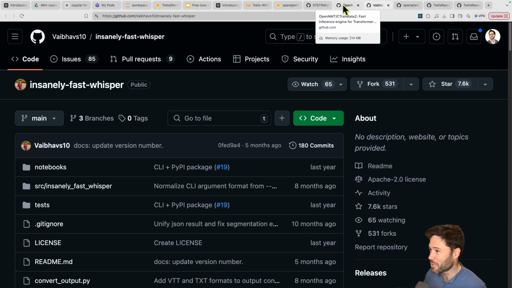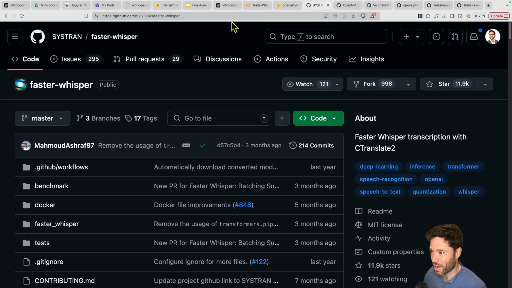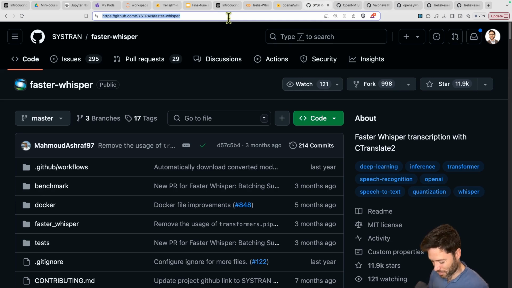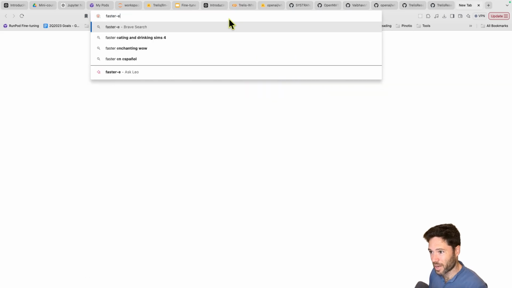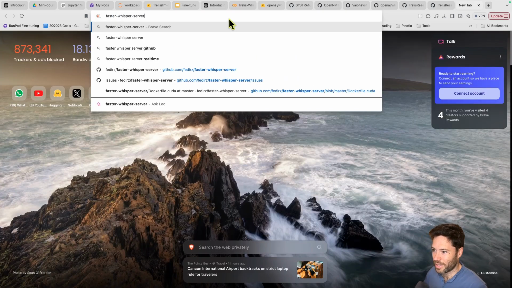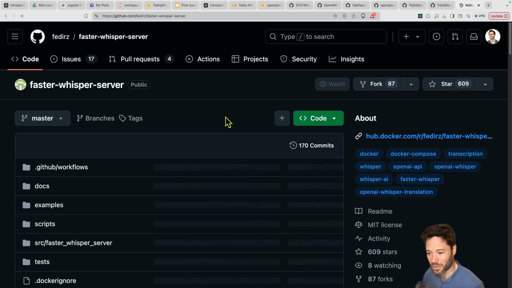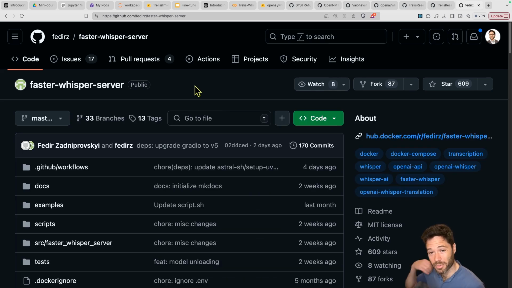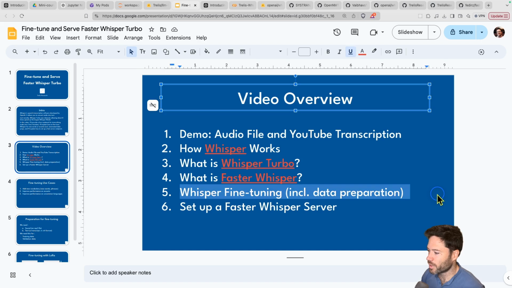So just to add one more layer of abstraction, if you have a library like Faster Whisper, you are then able to build a server based on Faster Whisper. So there is also Faster Whisper Server. And that is the library we're going to use to set up a server that deploys Faster Whisper using Whisper Turbo. With that, let's move on to Whisper fine-tuning.